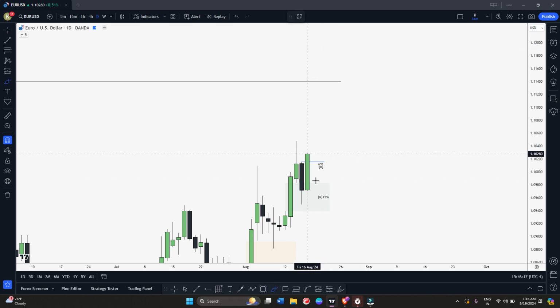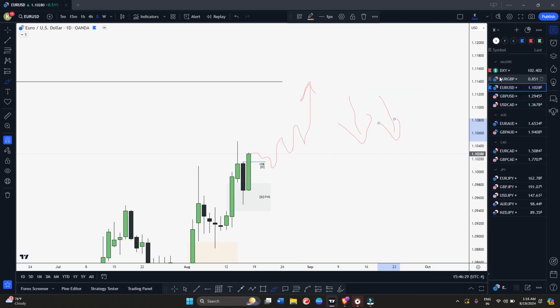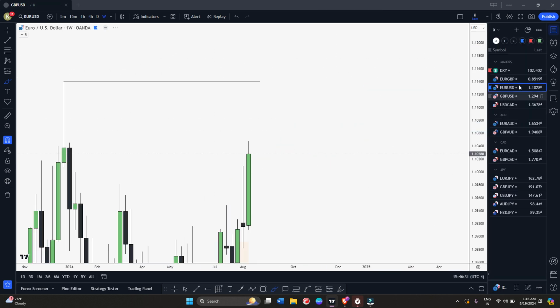You can see we have this order block as well. So maybe market can tap order block, and if I get H1 H4 entry, I'll be looking for long, right? Because DXY में भी हम लोग का bias bearish है, so we can look for long on EU, right? Now let's discuss GBUSD.